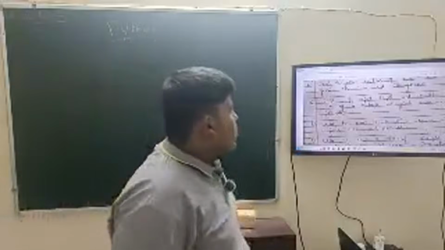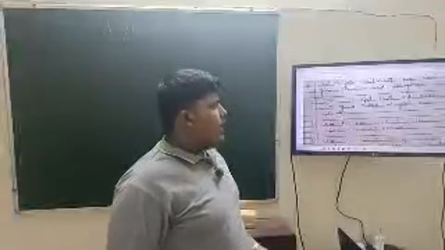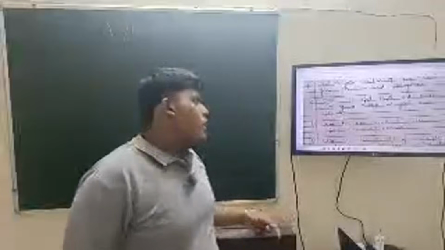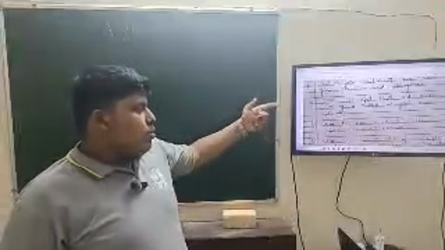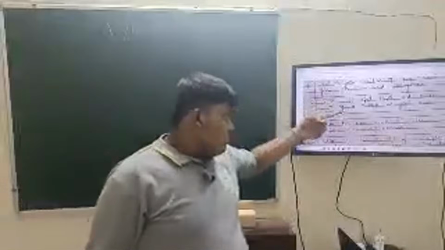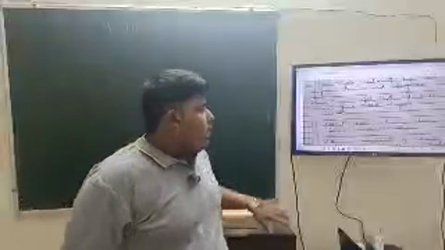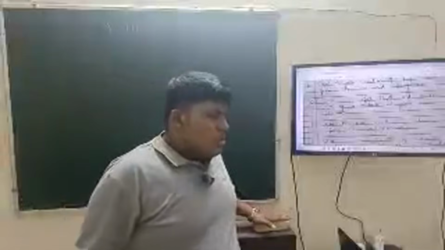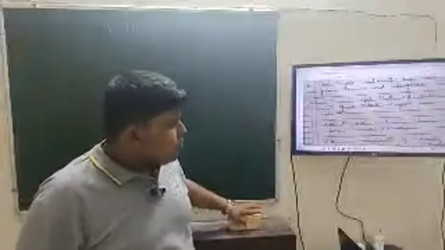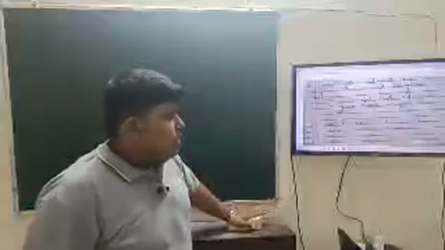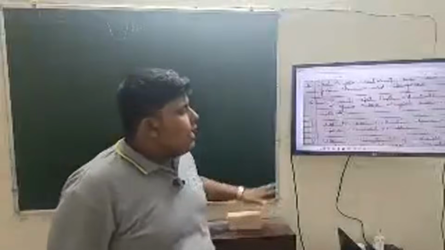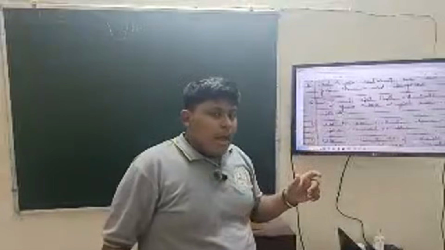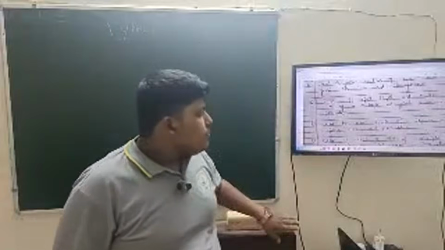Next program is write a program to input length and breadth of a rectangle and find the area. It's your task. Sixth and seventh, both questions are your task. In the sixth question, you will input length and breadth, int input or float input. Then we will find the area, which is L into B, and the perimeter as 2 asterisk L plus B.